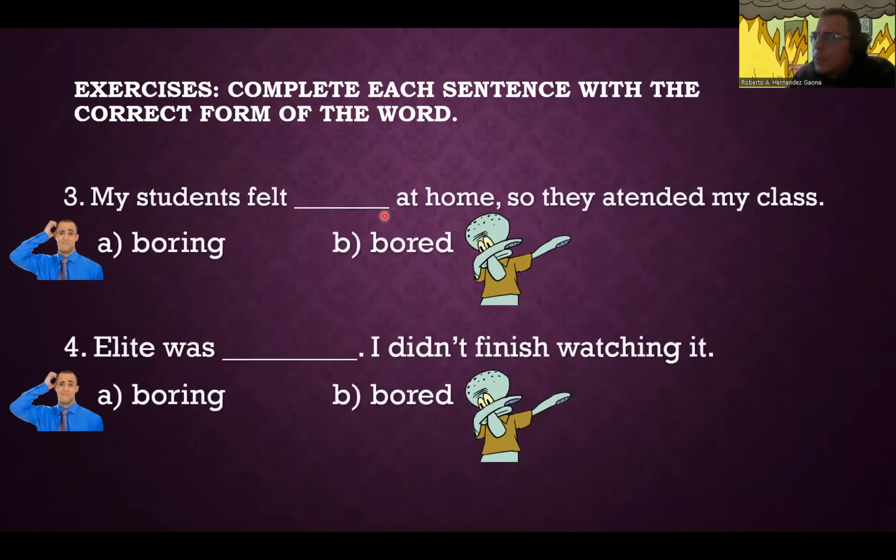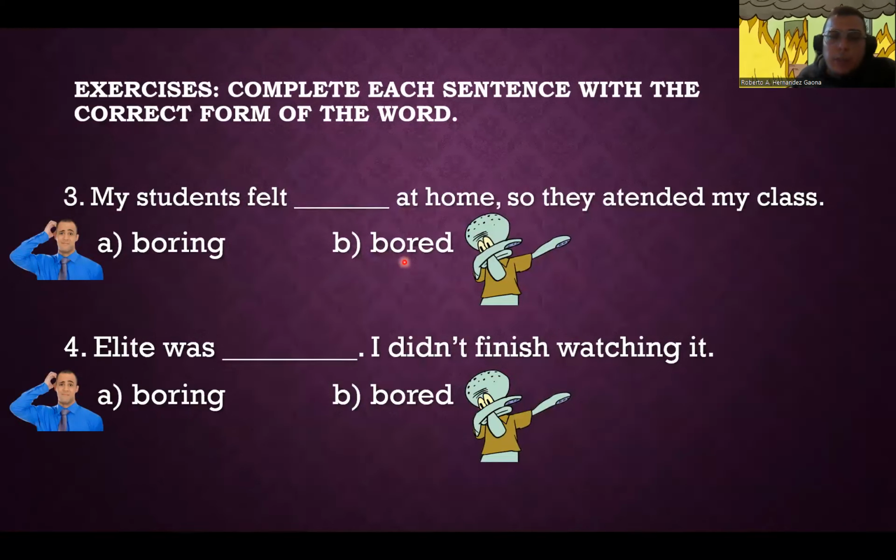And we had some more examples here. We had like this one. My students felt at home, so they attended my class. Boring or bored? We clarified the meaning between boring and bored. So you felt bored. B would be the answer. And this is because of the meanings that they give off.